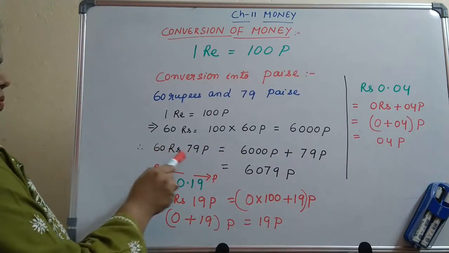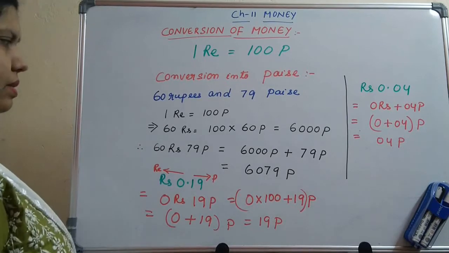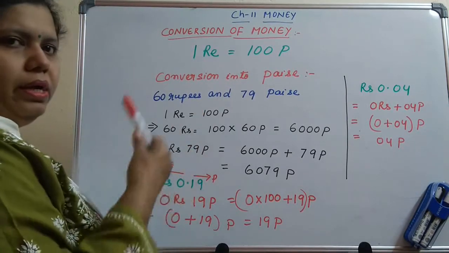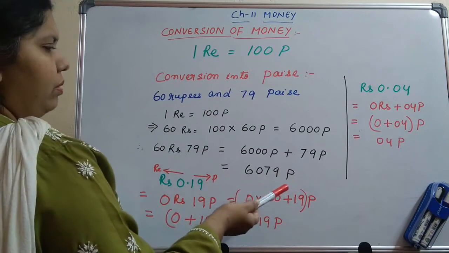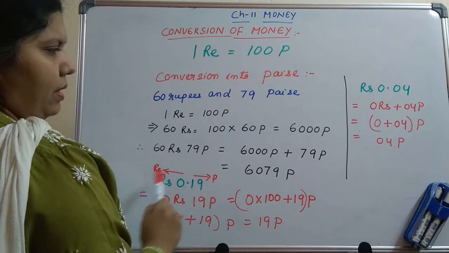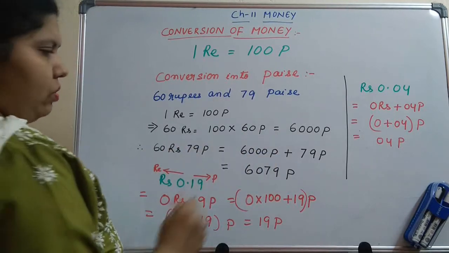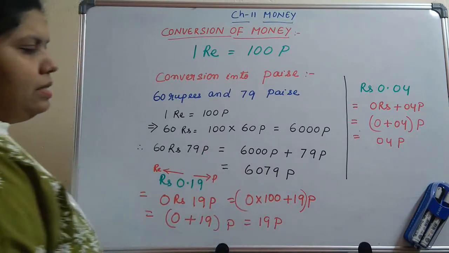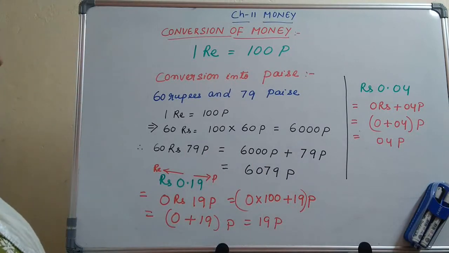Now 60 rupees and 79 paise means I don't have to convert the paise, because the answer that you are going to get is already in paise. I just have to add this 79 paise with 6000. So 6000 paise plus 79 paise gives us 6079 paise.